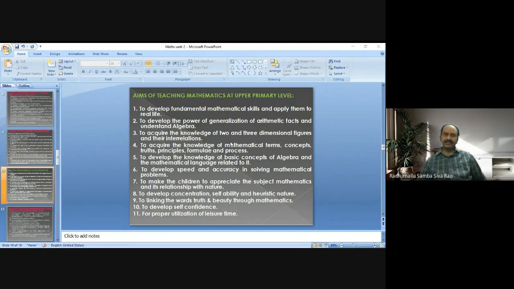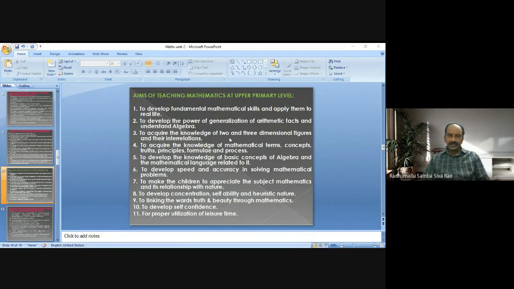Interrelations means, for example, a square is a two-dimensional figure and a cube is a three-dimensional figure. Is there any relationship between these two, the two-dimensional figure and the three-dimensional figure? Yes, definitely there exists a relation between these two. The student has to understand that relation.